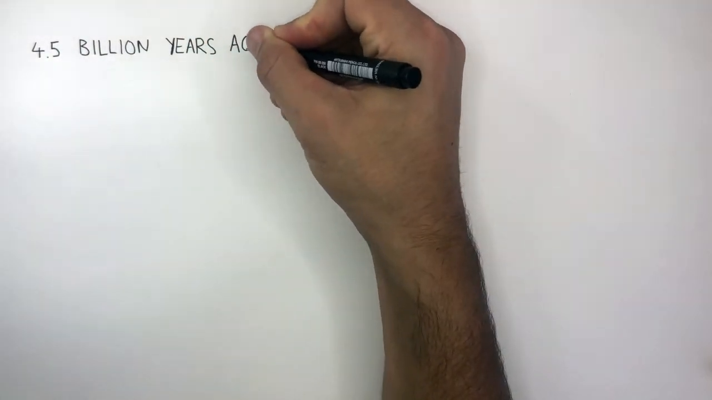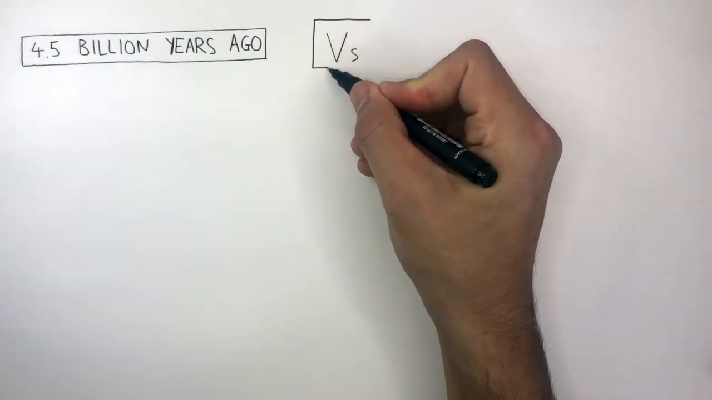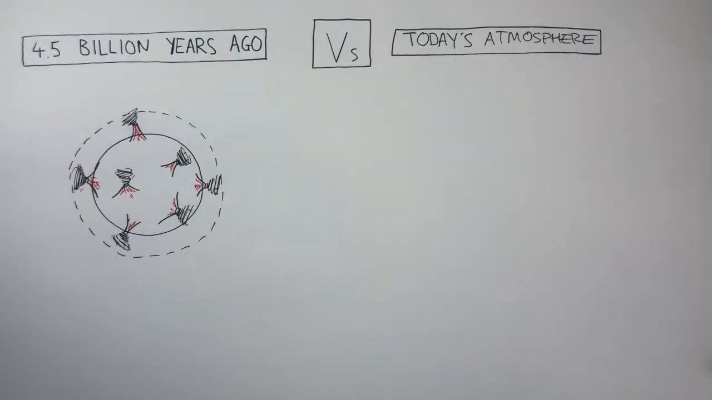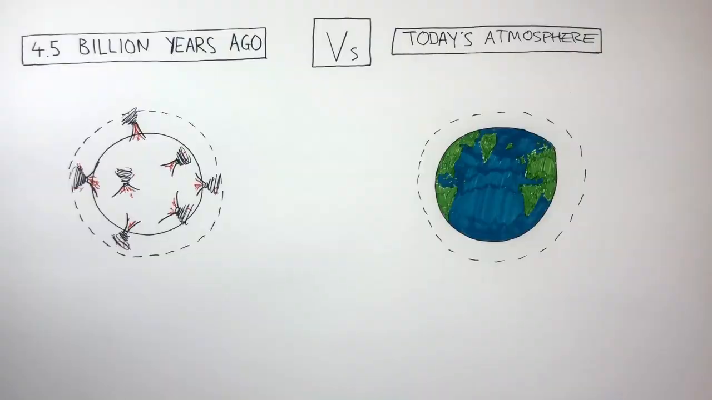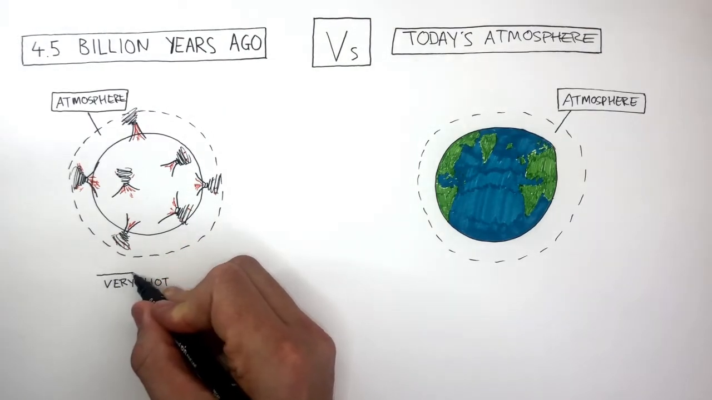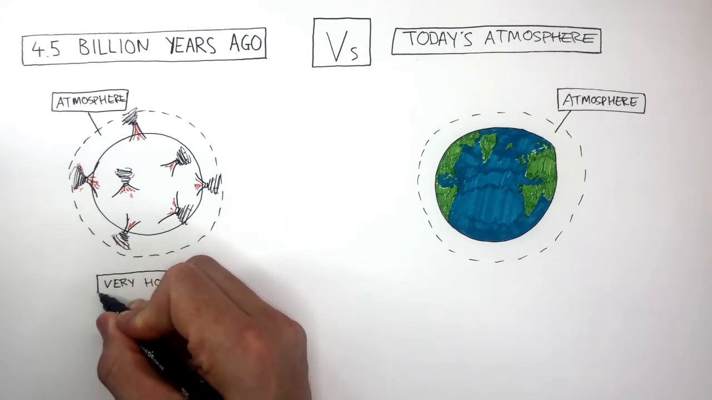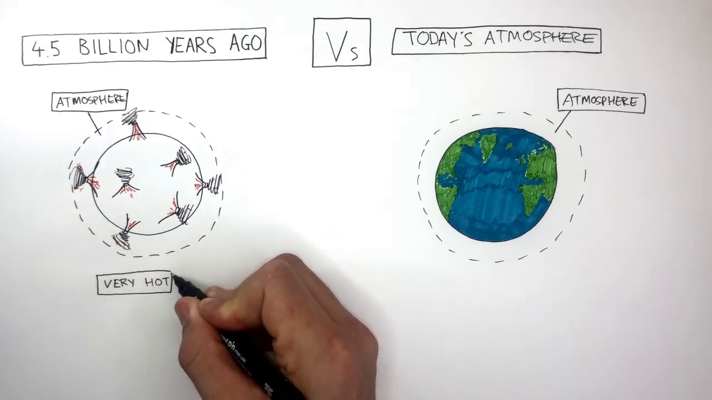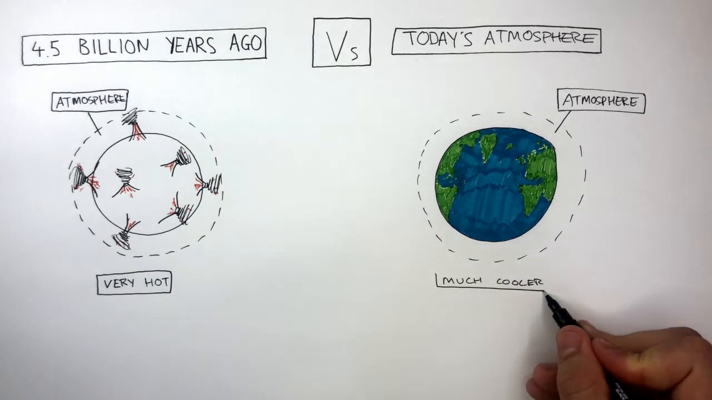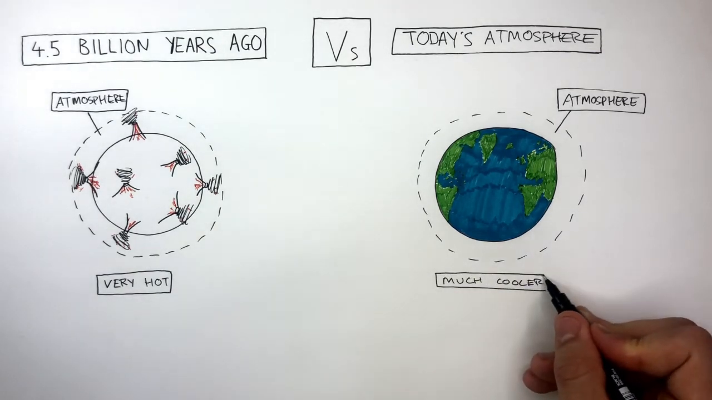4.5 billion years ago, the Earth's atmosphere was very different to today's atmosphere. Ancient Earth had a lot of volcanic activity, which caused Earth to be very hot and drastically affected Earth's atmosphere. Whereas in today's Earth, there is a lot less volcanic activity, so our atmosphere is very different. It was very hot 4.5 billion years ago due to the large amounts of volcanic activity, whereas it is much cooler in today's atmosphere as there is a lot less volcanic activity.